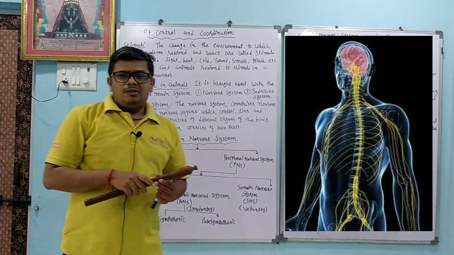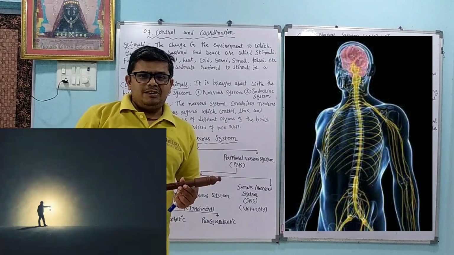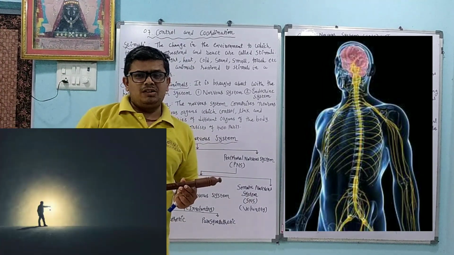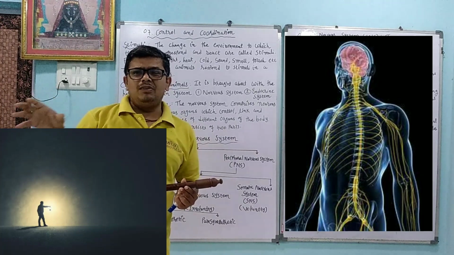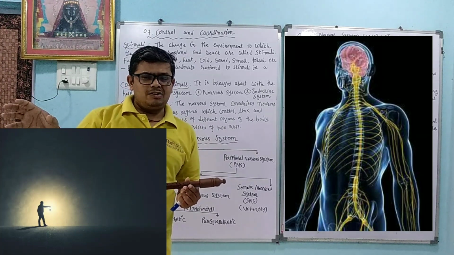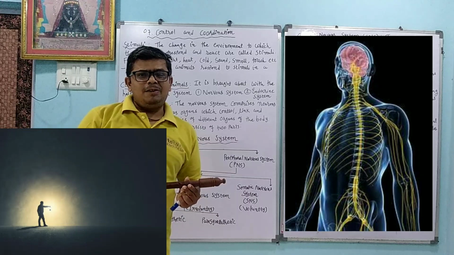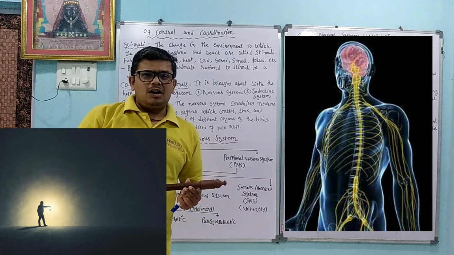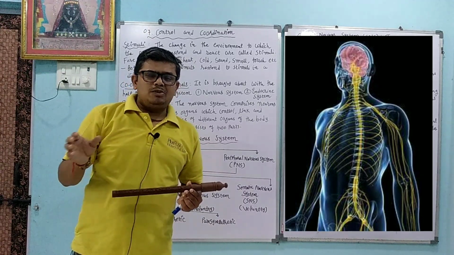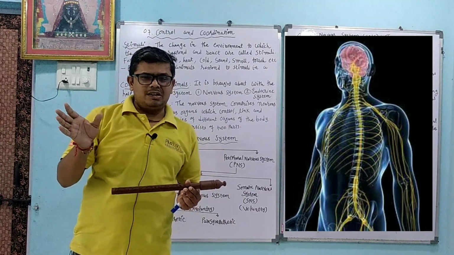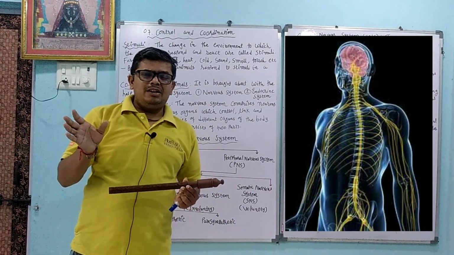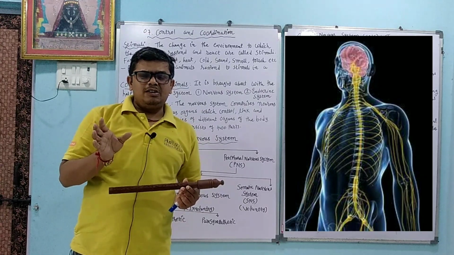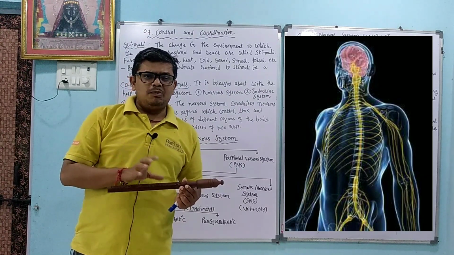Whenever we are not able to see in the night and suddenly we switch on the light, we can see the road and then we can go. So that is one type of stimuli. In the same way, plants move towards the sunlight. So light is also one part of the stimuli.